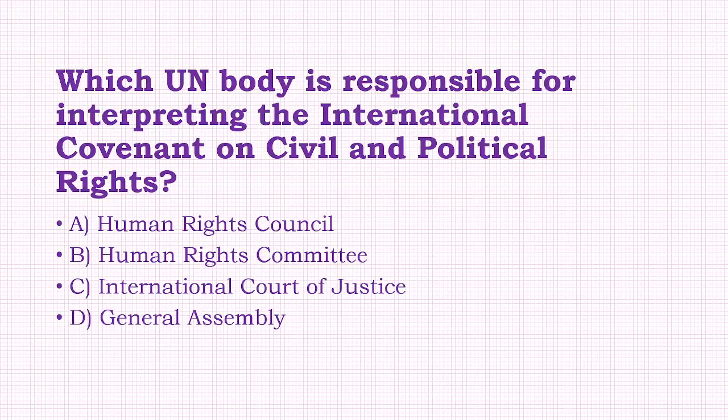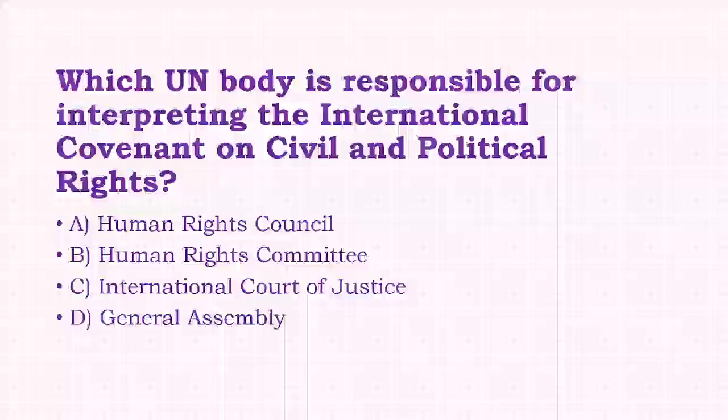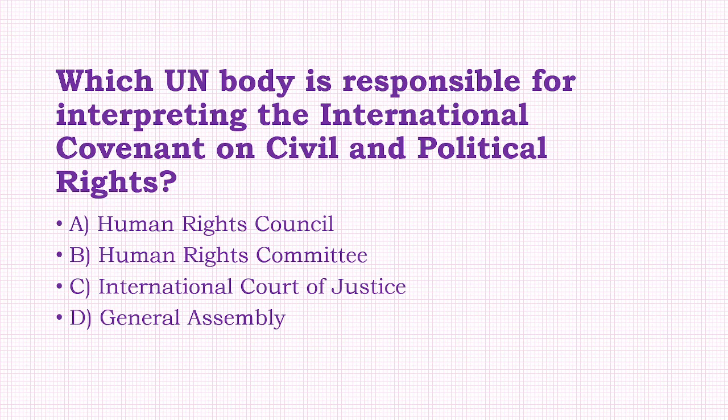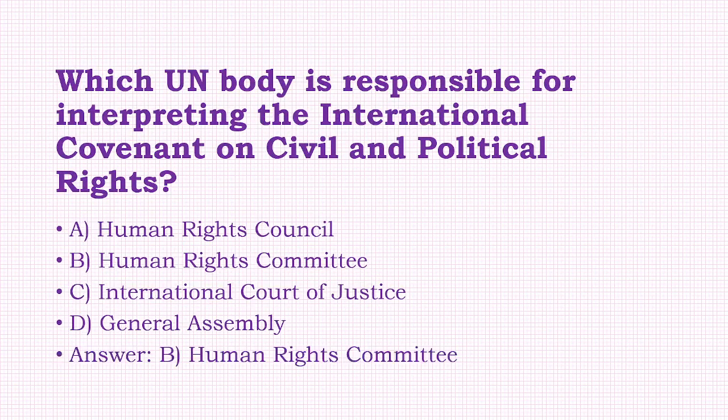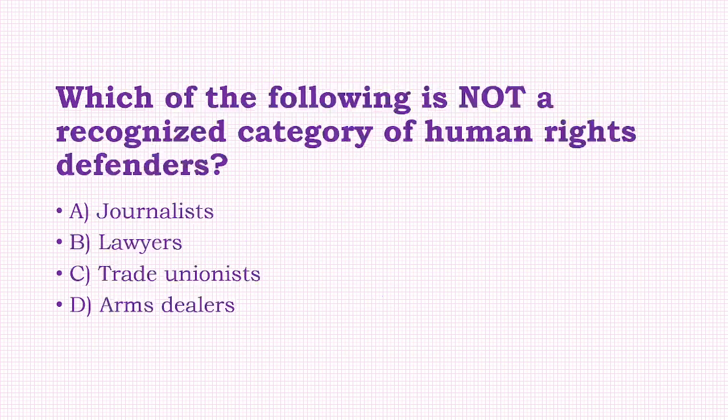Which UN body is responsible for interpreting the International Covenant on Civil and Political Rights? Option: Human Rights Council, Human Rights Committee, International Court of Justice, General Assembly. The answer to this question is option B, that is, Human Rights Committee.